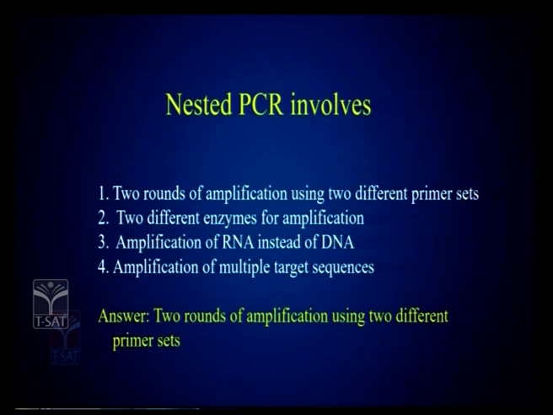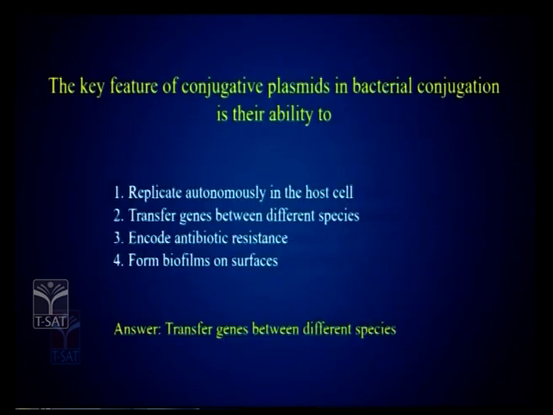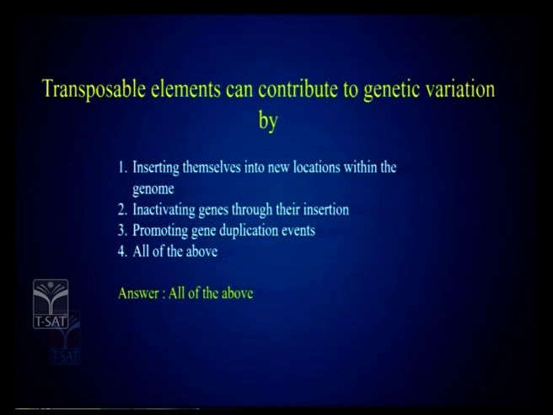Okay, let us quickly go through the model questions. So what does nested PCR involve? Nested PCR always involves two rounds of amplification using two different primer sets. So go through what is the meaning of nested PCR. Then the next is, the key feature of conjugative plasmids in bacterial conjugation is their ability to... What is its ability? It transfers genes between different species.